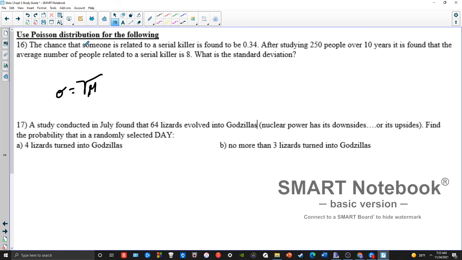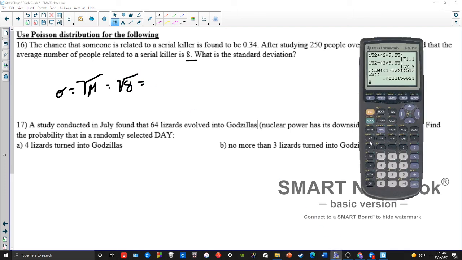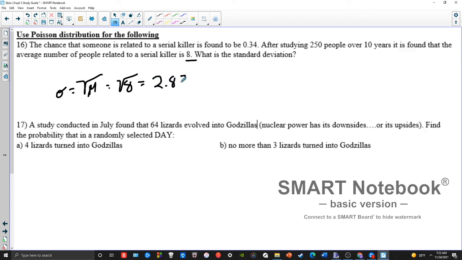Well, in this case, we don't really have a number of successes here. All we have is the average. So the only thing we can square root is the average. So we're just going to root 8, and that's going to be our standard deviation. So the square root of 8, and we get 2.83 essentially. 2.83, and then we're done.